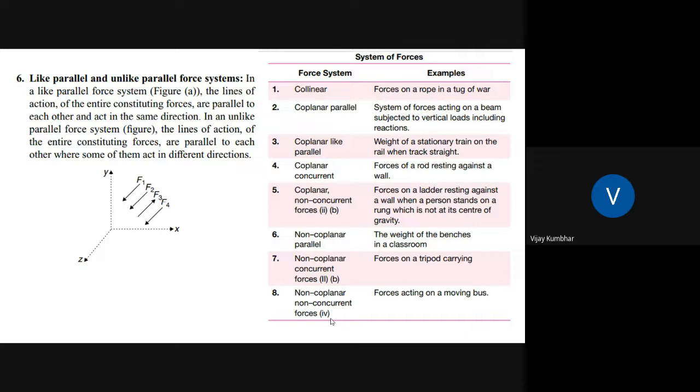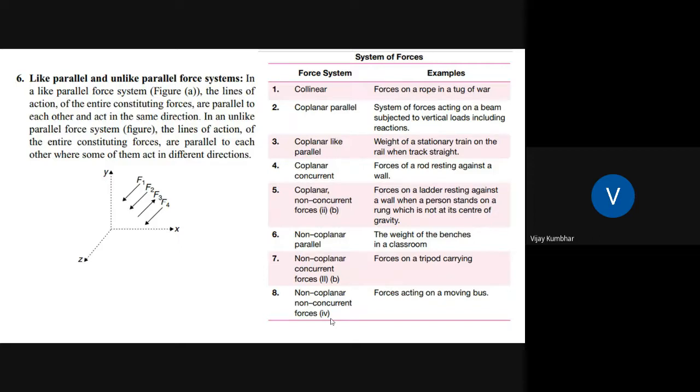So if you see a beam, any simply supported beam which is subjected to point loads, then it will be a coplanar force system. Then coplanar like parallel forces: the weight of a stationary train on the rail when the track is straight, this will be coplanar like parallel forces. Then coplanar concurrent forces: force acting on a rod resting against the wall is coplanar concurrent forces. Coplanar non-concurrent forces: forces on a ladder resting against a wall when a person stands on a rung which is not at the center of gravity.